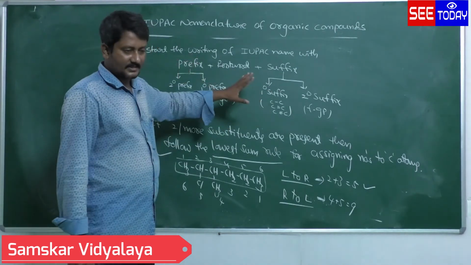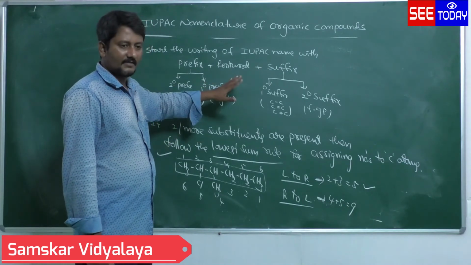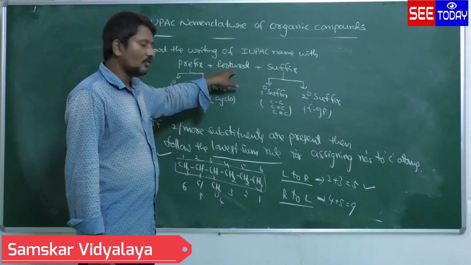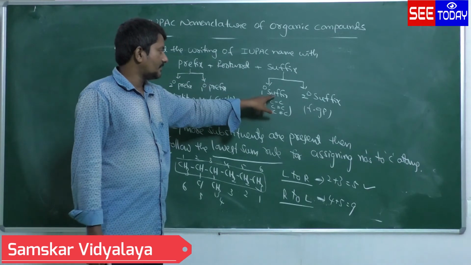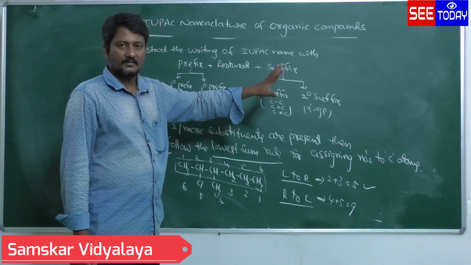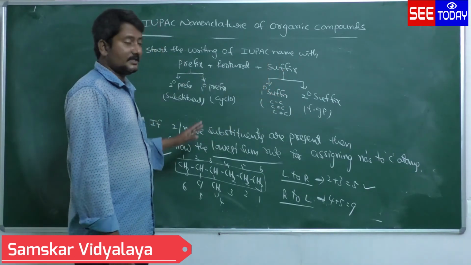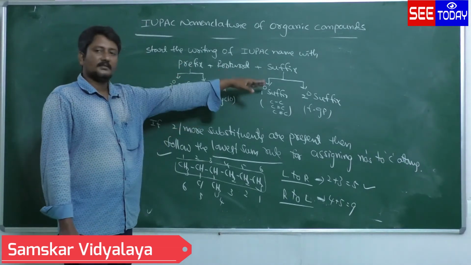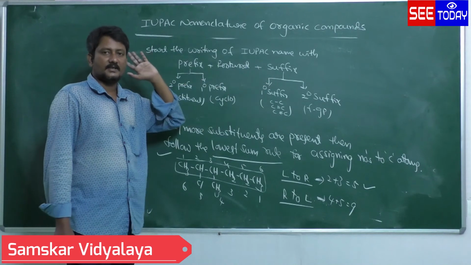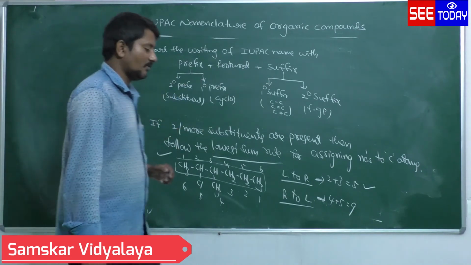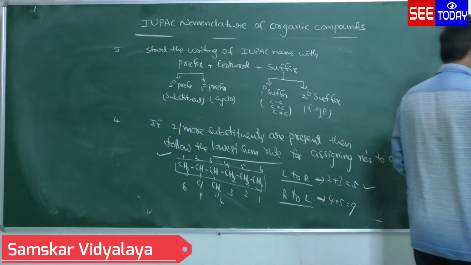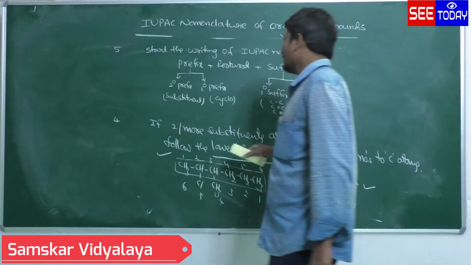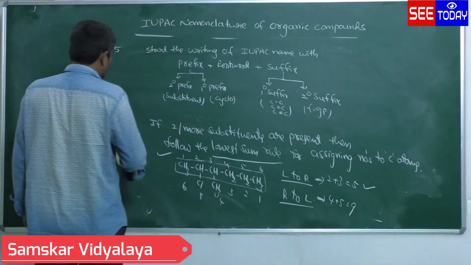Suppose there is no prefix, meaning there is no substituent in the given compound. Directly you start with the root word, then continue with primary suffix and secondary suffix. If a substituent is there, you start with the secondary prefix, root word, then primary suffix, secondary suffix. This is the fifth rule. Later I will give one chart of what the substituents and functional groups are.